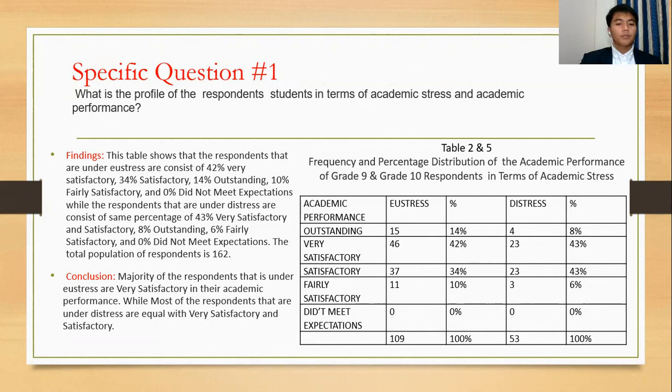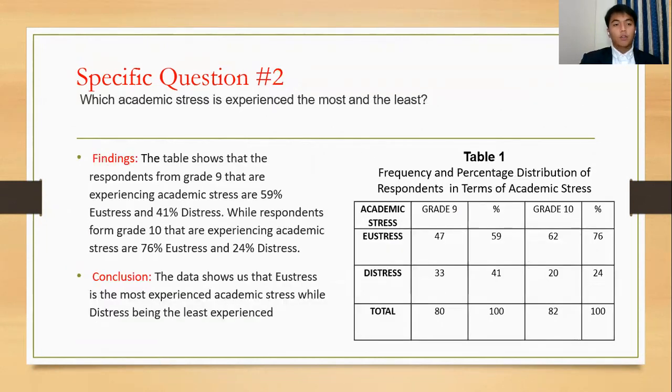For the conclusion part, the majority of the respondents under eustress are very satisfactory in their academic performance, while most of the respondents under distress are equally very satisfactory and satisfactory. For specific question number 2, which academic stress is experienced the most and the least? Table 1, frequency and percentage distribution of respondents in terms of academic stress, was used for this question.